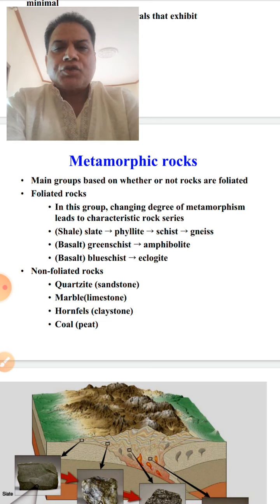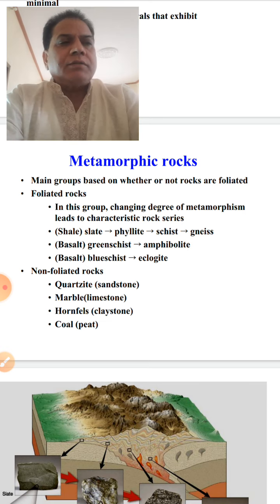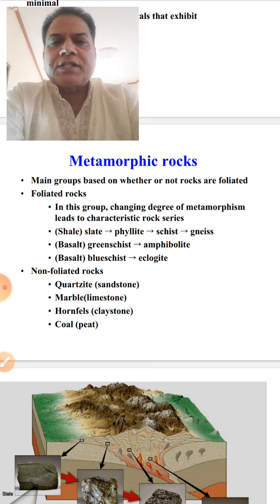If the parent rock happens to be igneous, then the term ortho is prefixed before the name of the metamorphic rock. For example, orthogneiss means this gneiss has been formed from the parent or protolith, granite. Similarly, if a metamorphic rock is formed from a parent rock which happens to be sedimentary, then the term para is prefixed before the name of the metamorphic rock. Say paragneiss means that the gneiss has been formed from a sedimentary protolith.